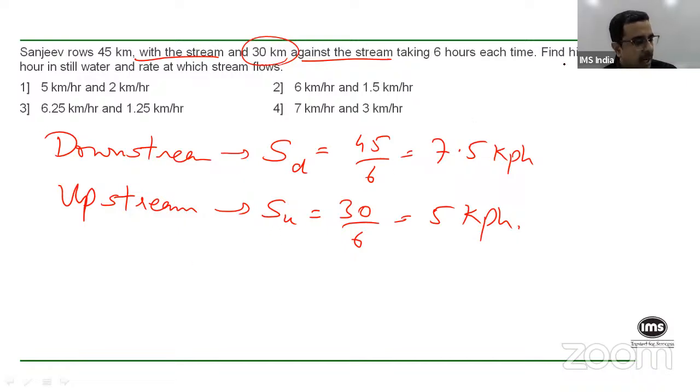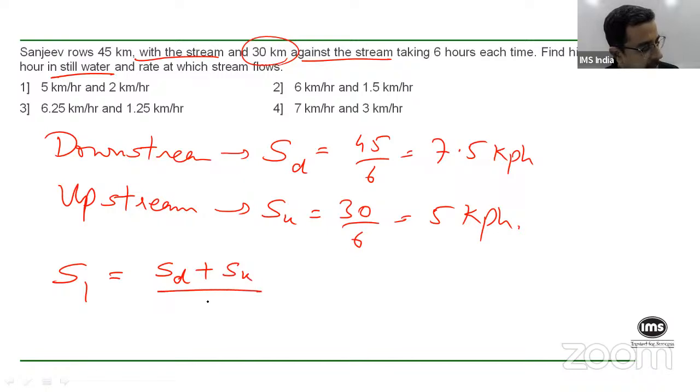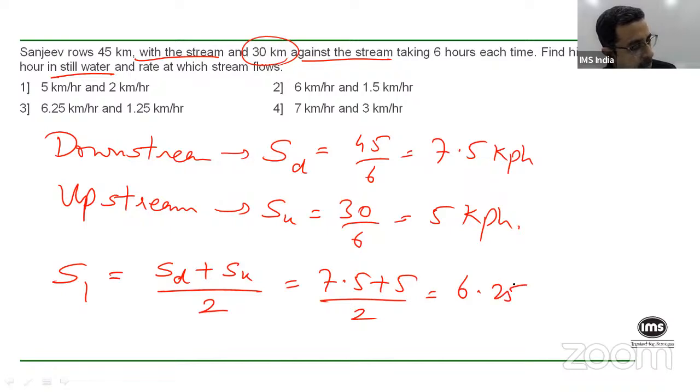Correct, right? So you're asked to find his still water speed. So still water speed, which is, let's say, S1, is basically, remember, the downstream plus the upstream speed divided by 2. Which in this case will be 7.5 plus 5 upon 2. So 12.5 upon 2, that is 6.25 kilometers per hour. Once you get 6.25 kilometers per hour, you need not even find the upstream speed. There is only one option which says 6.25.